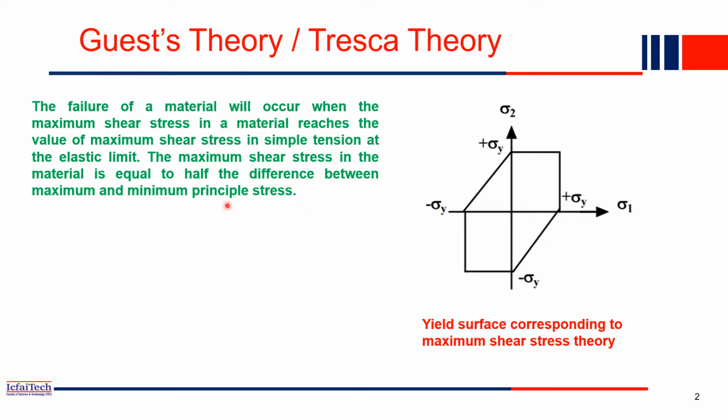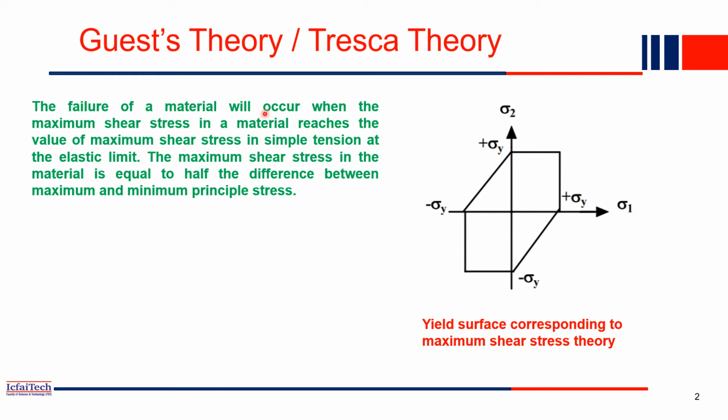So when will a material fail? When the maximum shear stress of a material crosses a limit. Each material has some particular shear stress, and up to that value only the material will sustain. If you apply more shear stress beyond some particular point, then your material will start failing.